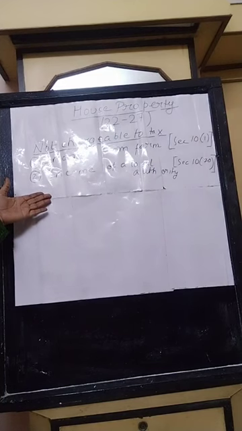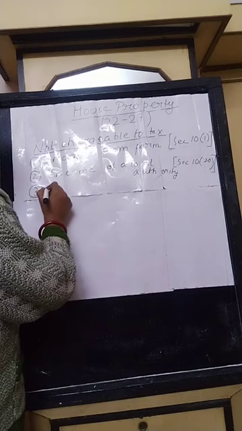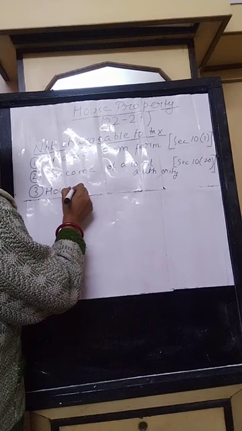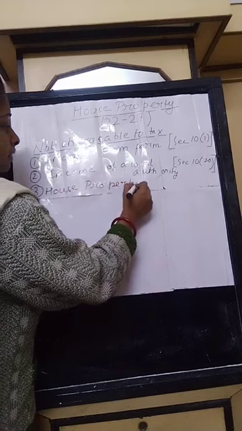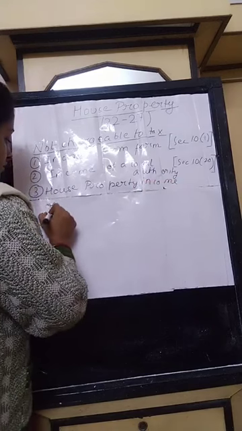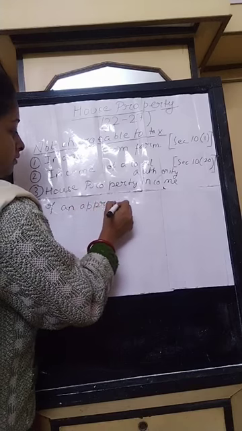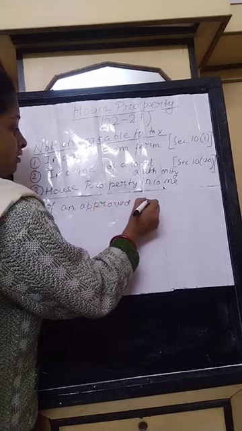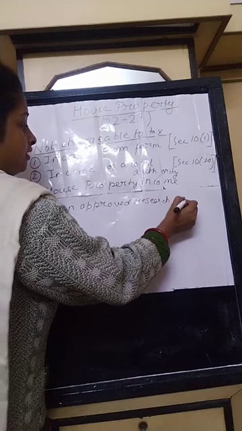Now the third one is house property income of an approved scientific research association, a scientific research center.